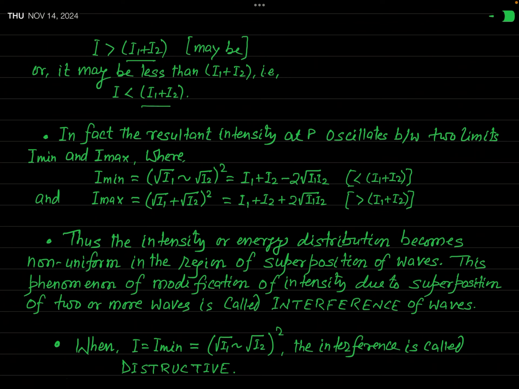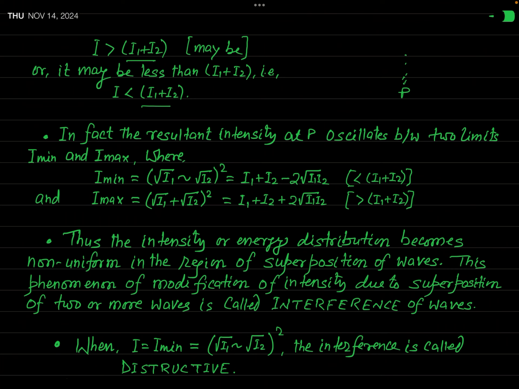In fact, at any point the intensity has two limits. Its minimum is fixed, and its maximum is also fixed. It means that at a point the intensity oscillates in a periodic manner. We will see later on. Intensity varies periodically, or it oscillates.